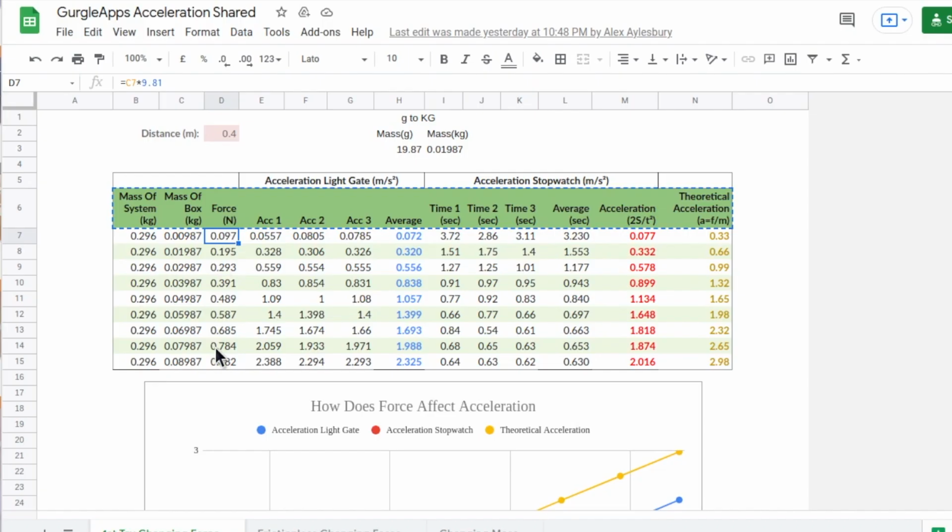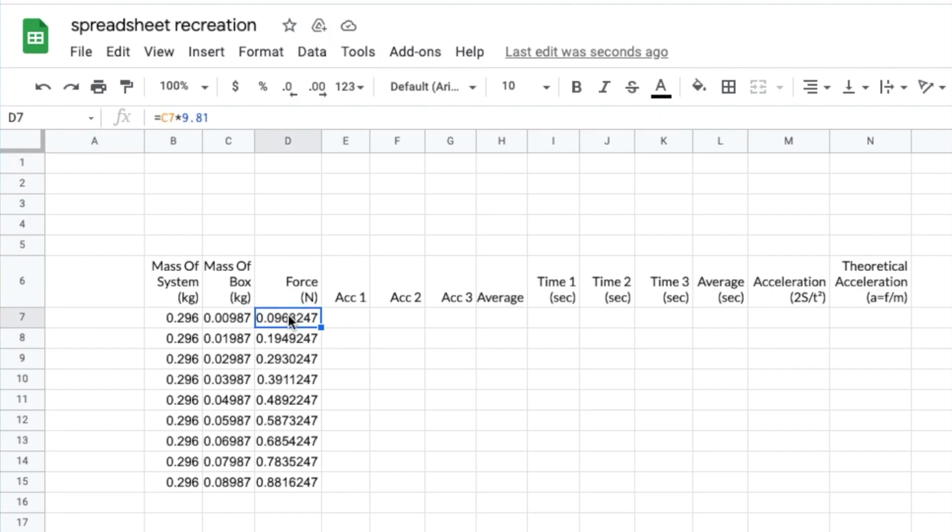Perfect. One quick detail to add, you can see all the values in the force column have been rounded to 3 decimal places. To do that, we select the cell that we want to round, press this button on the top menu bar to decrease the number of decimal places we round to, and you can also press this button to increase the number of decimal places. And I'm using the dragging technique to transfer that effect to the rest of the cells below. Not the most efficient way of doing it. I should have used a range instead, so selected a range of cells and then applied the effect to all those cells at the same time.